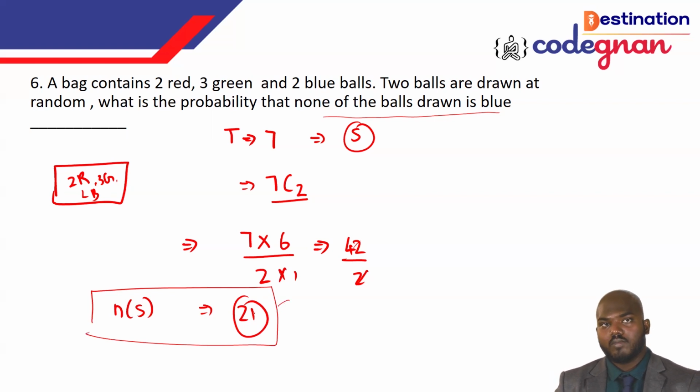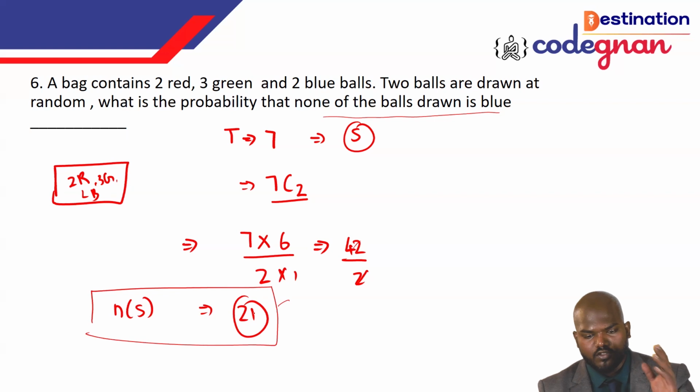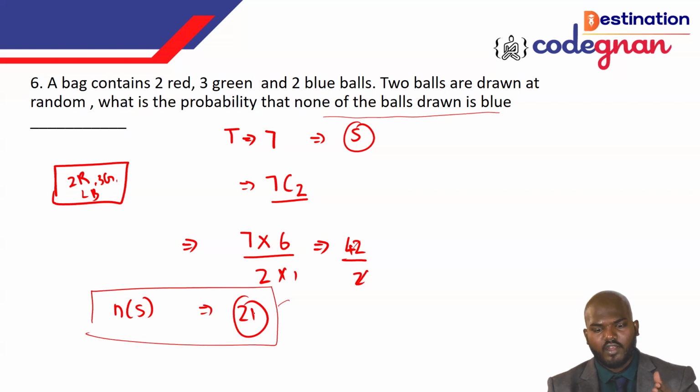None of the balls should be blue. You need to reduce the blue balls there. How can we reduce them? That is the only point we have to take up. So you want to find the probability of the event, and before that you must know which balls to remove. The number of balls you need to select from is 5, because if the blue balls are gone you have only 5, right?